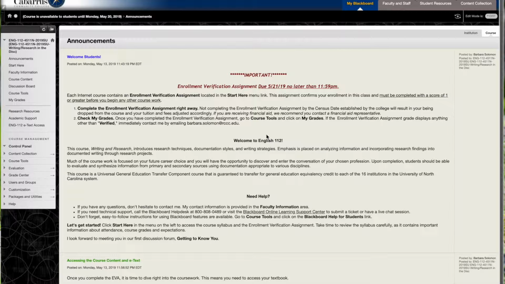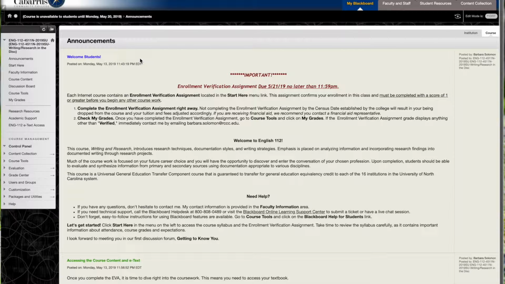Once you get logged into the Blackboard page, I'd like to just give you a little bit of a tour. So you're taken to the announcements page, and typically I will definitely, at minimum, post once a week here. I will also post as due dates are approaching, or if I notice that students are struggling with something in particular. So please make sure that you check the announcements and read them carefully for necessary information.